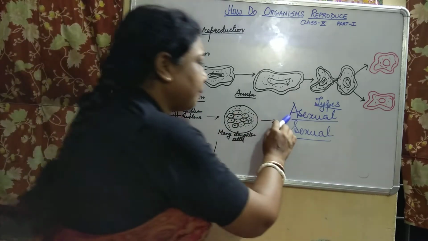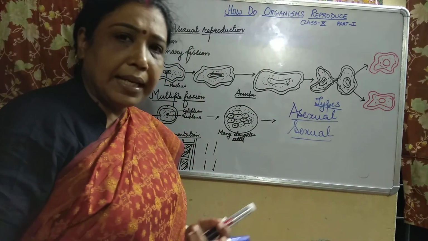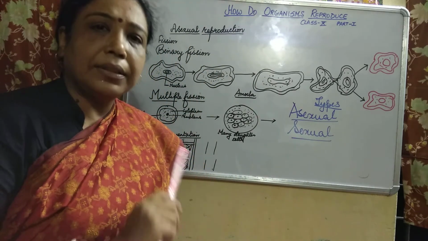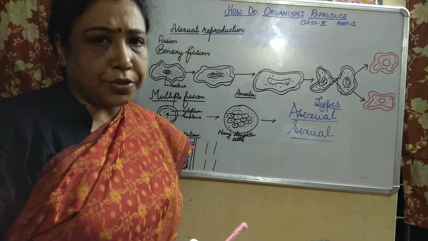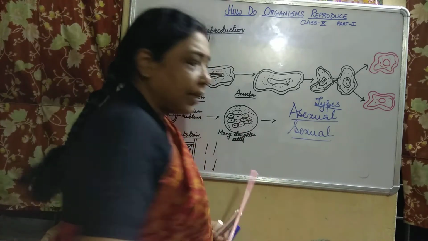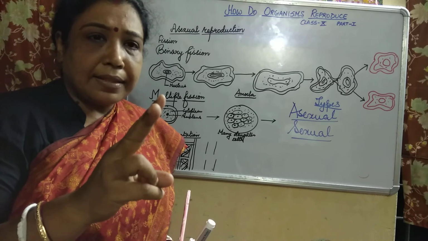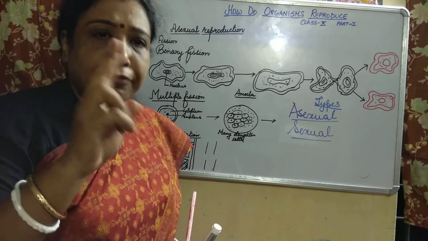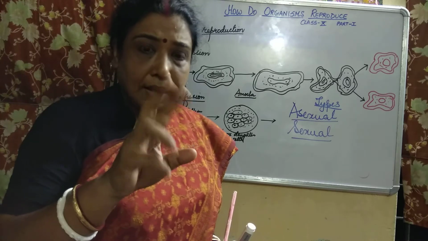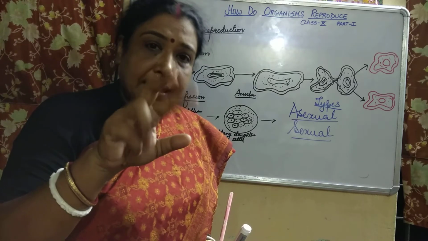In asexual reproduction, you must have studied that only one parent is responsible for carrying out the entire process of reproduction. Okay, we will see how. And in sexual reproduction, two organisms are required for the process. Two organisms means same species, but different sex.